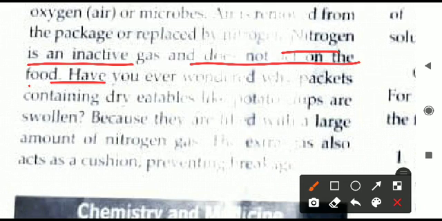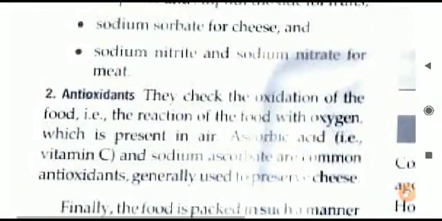Oxidation reaction of the food will start because oxygen gas will come in contact with the food. Also bacteria in the air are there, so they will also enter the packet through that small hole, and they will also attack the particular food material and it will be spoiled. So nitrogen gas is filled in the food packets to prevent the damage of the food, so that the food will not be spoiled as a result.